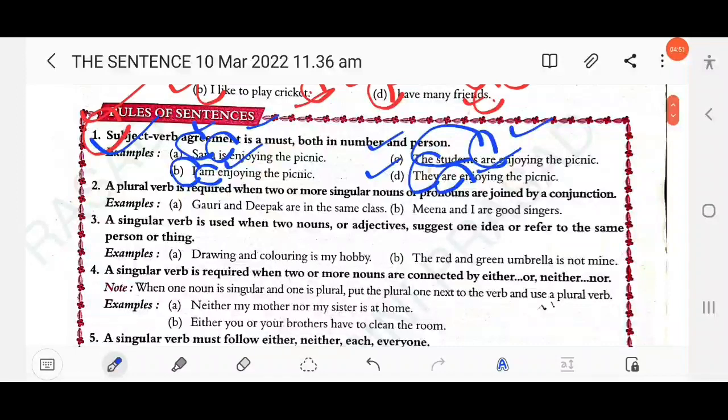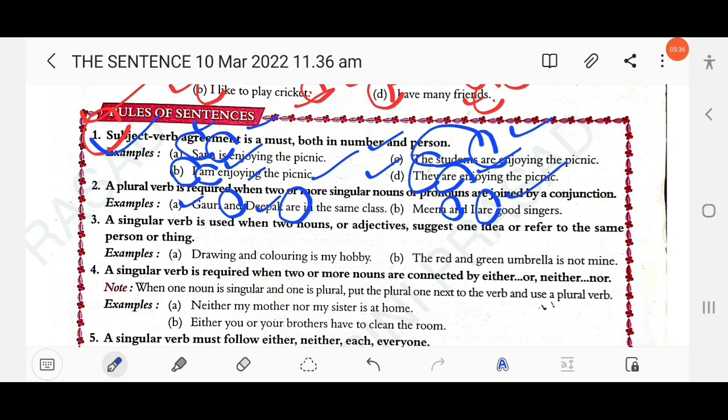The next rule: a plural verb is required when two or more singular nouns or pronouns are joined by a conjunction. So when two nouns are joined by a conjunction, this will be considered plural. Here Gauri and Deepak, and is a conjunction, and Gauri and Deepak are joined by a conjunction, so are should be followed. The next example: Meena and I are good singers. Here the conjunction and is used, so a plural verb is used, but there are some exceptional rules you will learn.